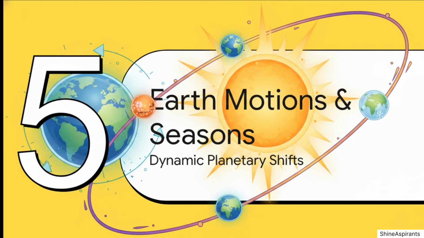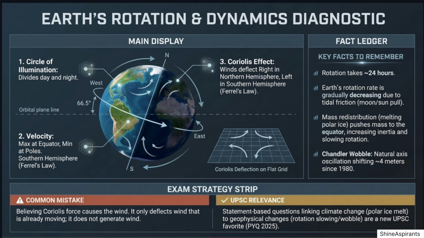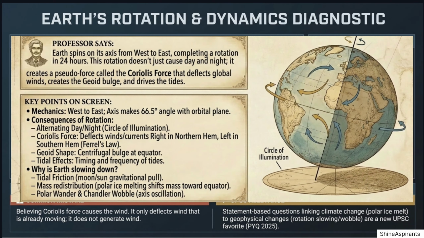Let's roll into part 5: Motions and seasons. Earth's two primary motions. Rotation. Rotation is the movement of the Earth on its own axis, from west to east, completing one full rotation in 24 hours. Earth's axis makes an angle of 66.5 degrees with its orbital plane, or 23.5 degrees with the perpendicular to the orbital plane.